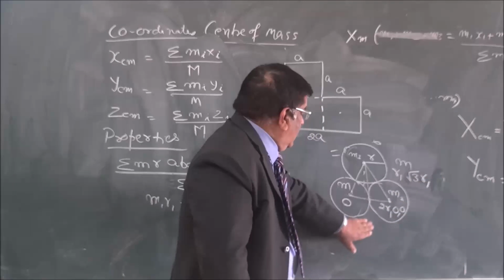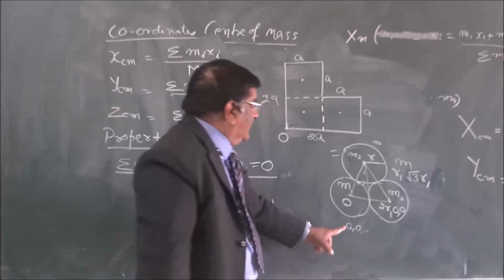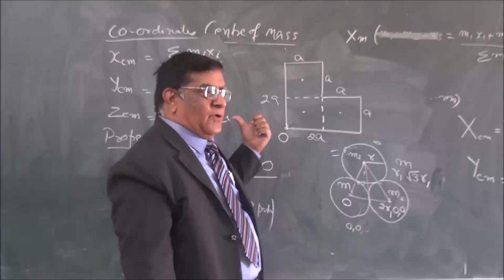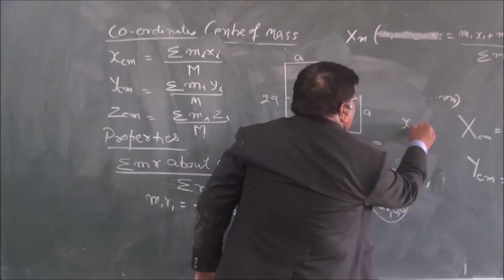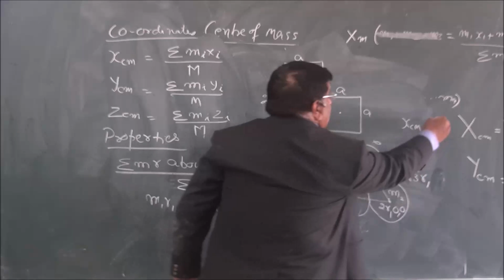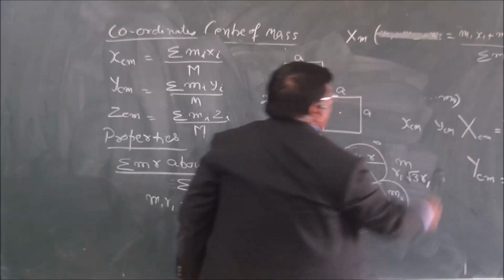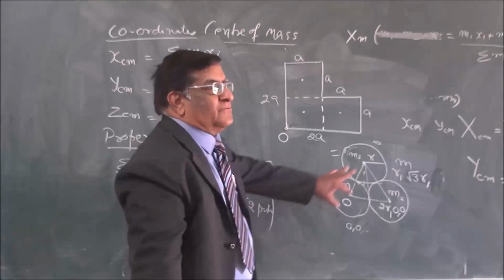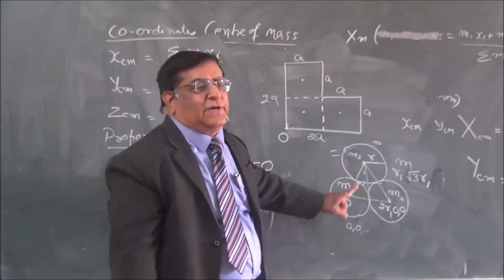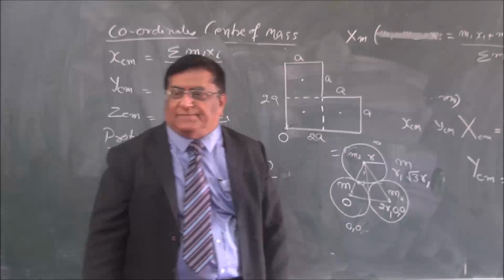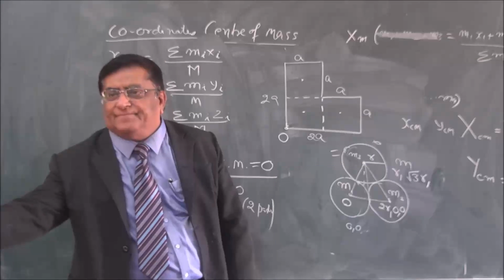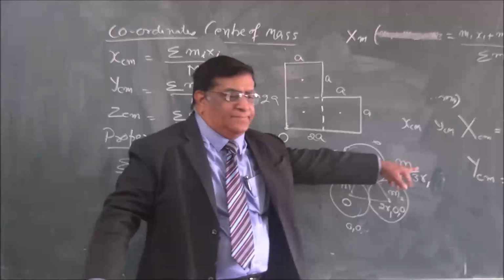Now we have to find the center of mass. Apply this formula for the x coordinate. We will get x for the center of mass. Similarly, we will get the y coordinate for the center of mass. In this way, we will find the x coordinate and y coordinate of the center of mass. We get the center of mass. Is this clear? This step you can do.